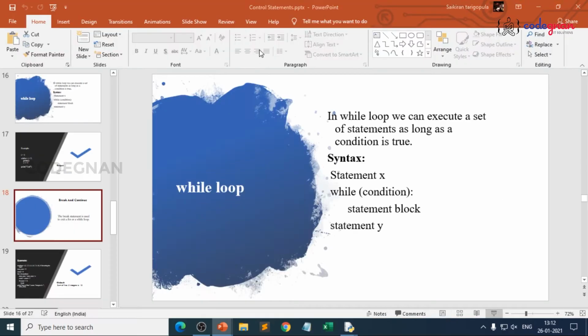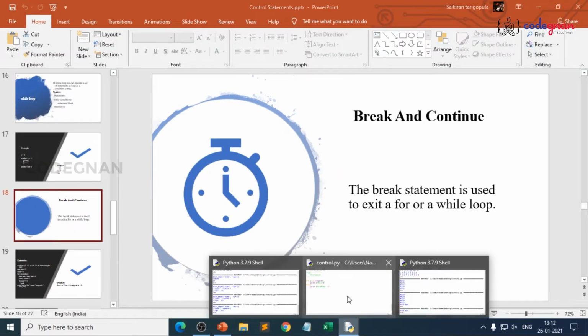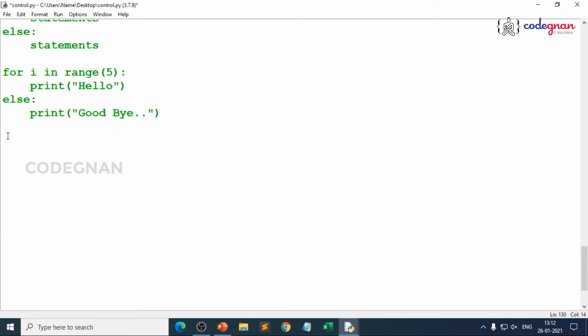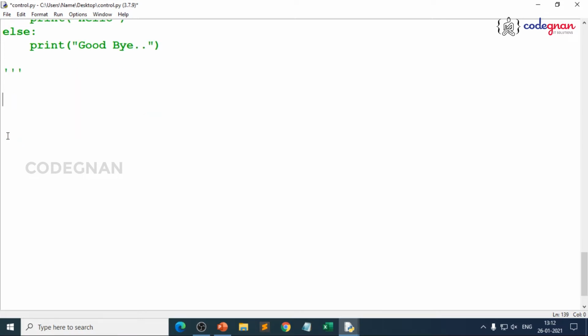So let's go for a practical example where we'll work on a simple use case. First let me make use of break in a very simple way, and then we'll use the else suite with break. When you are using the break statement, you are making sure that the process just comes out of the loop.